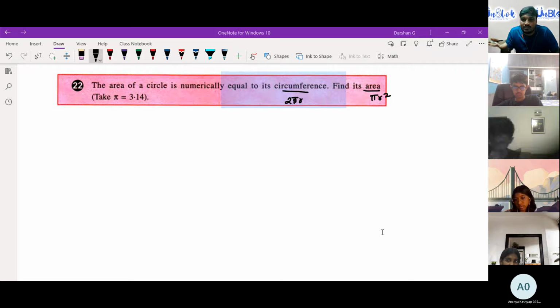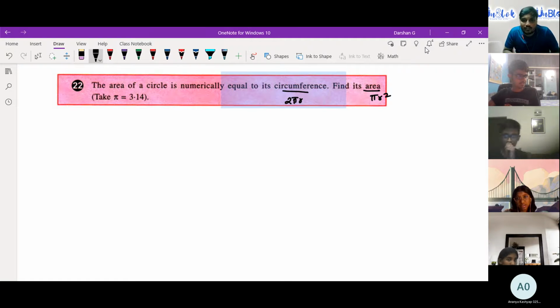Ananya, what about the answer? 12.56. Sneha, 12.56. What about the other two? Same answer. Tejas, did you get a different answer? I got 2. You got two.